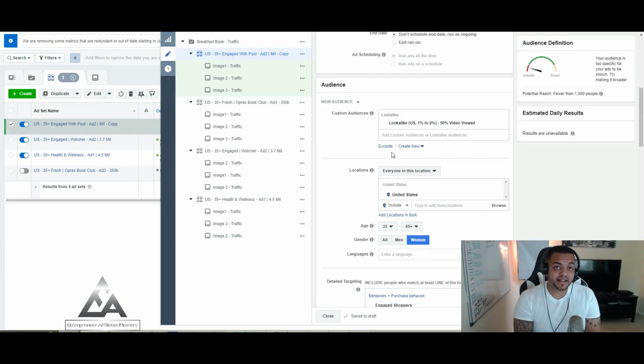This is exactly how I run all of my tests, but keep in mind there are so many different angles you can test when you're running Facebook ads. In terms of how much I would spend, it would be roughly $5 to $10 if I'm still in the testing phase of a campaign. But retargeting, finding people who are similar.